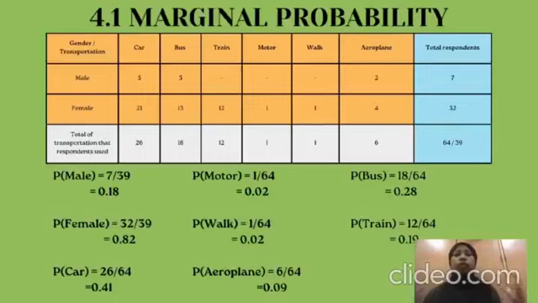For probability of car, we will divide 26, which is the total of students that use car to go to UPSI, by 64, which is the total of transportation that respondents use. We will get 0.41. This way is also used to calculate other transportation probability.